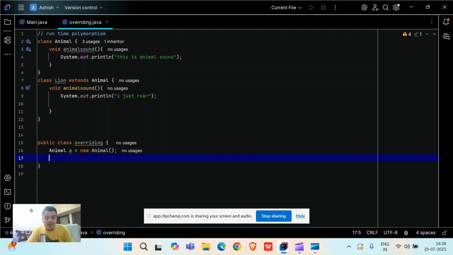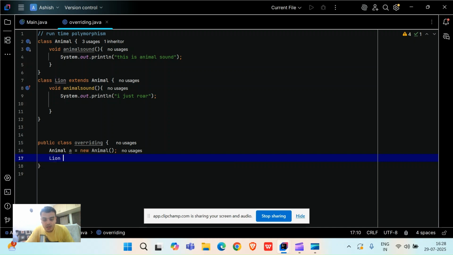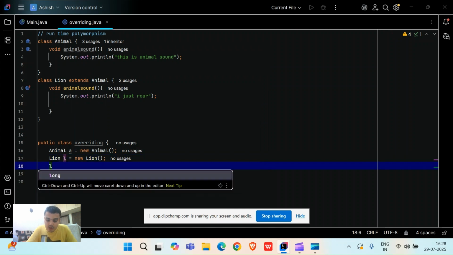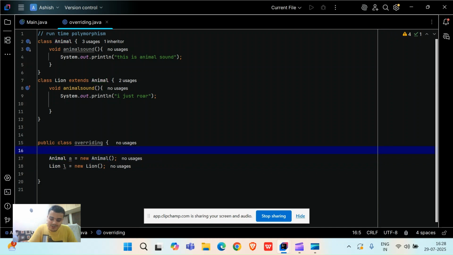Okay, friends. So yeah, let me now make the object for lion, l equals new keyword of Java. Again, new keyword of Java only, friends. Lion, the object got created, friends. Okay. Now, friends, I will call the animal sound.